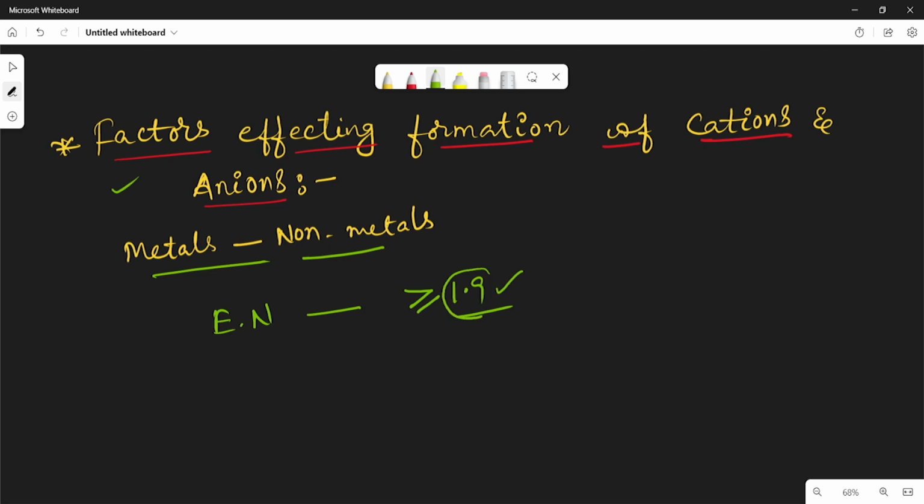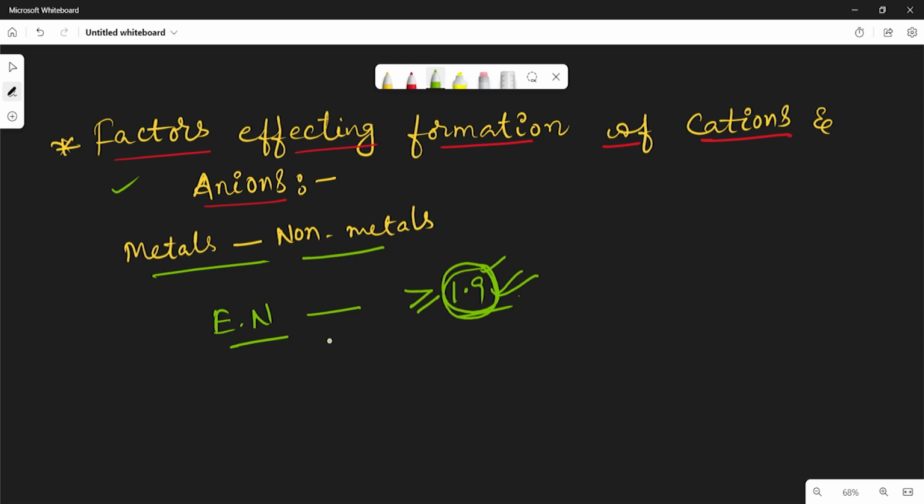You have to remember this point: if the electronegativity difference is less than 1.9, there will be less chance to form an ionic bond. And also there are some points affecting the ionic bond formation.